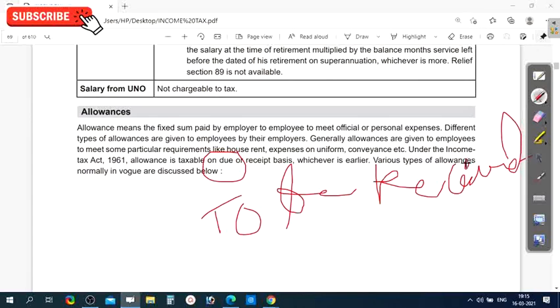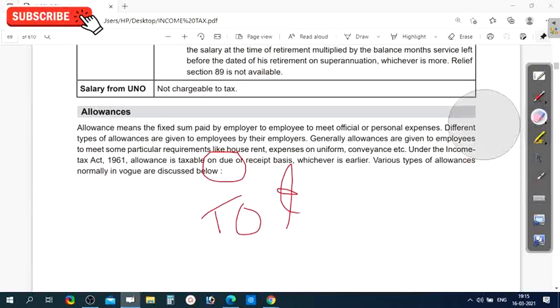So according to the Income Tax Act 1961, allowances are taxable either on a due or a receipt basis. If you receive it, you have to pay the tax.